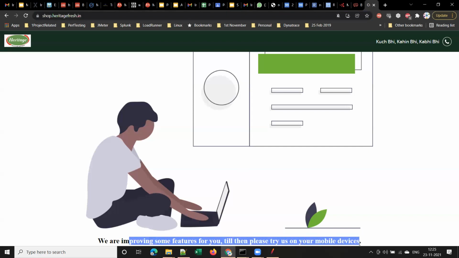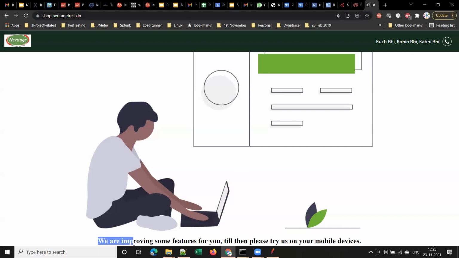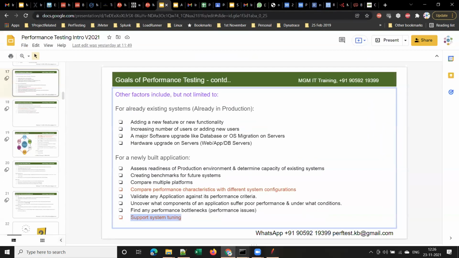They are working on that, still working on that. I observed this like 2 to 3 months back, and they are still working on improving the performance. So basically they are trying to improve the performance of this application, right? This is called system tuning of the application performance. To perform this system tuning also, we do performance testing.